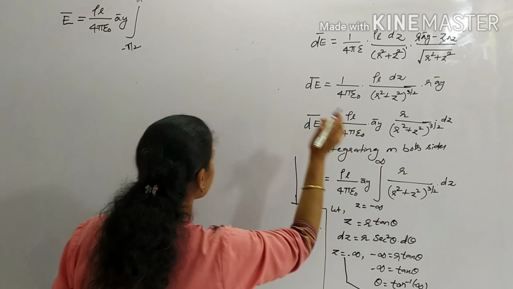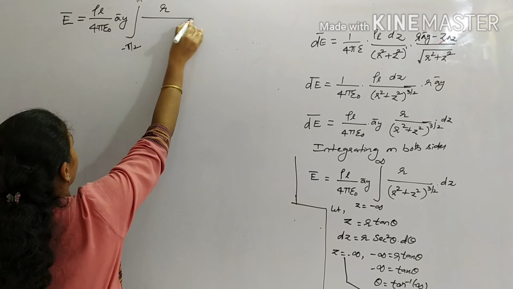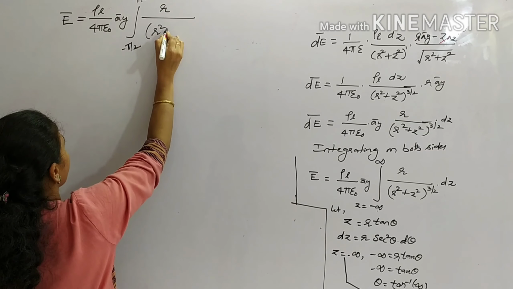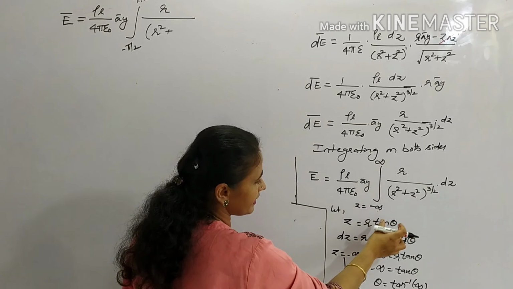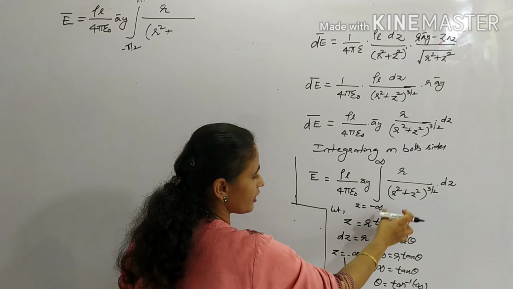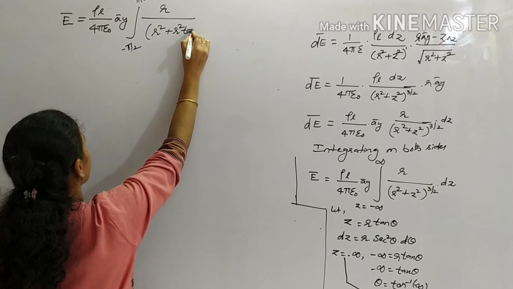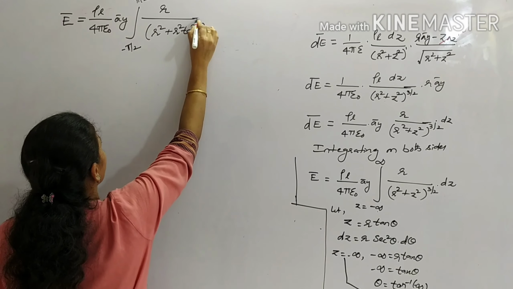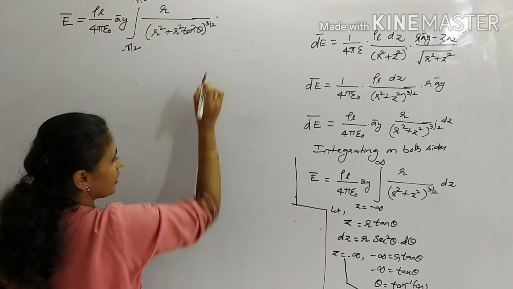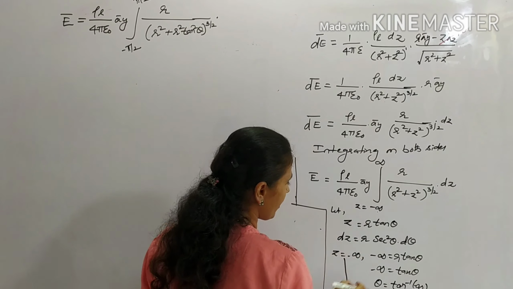Then r as it is by r square plus z square. z is nothing but r tan theta. z square means r square tan square theta. R square tan square theta whole raised to 3 by 2 into dz. What is the dz?